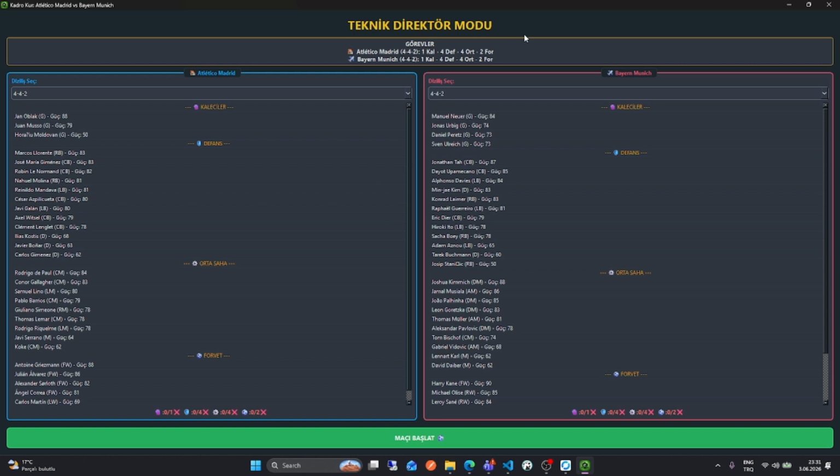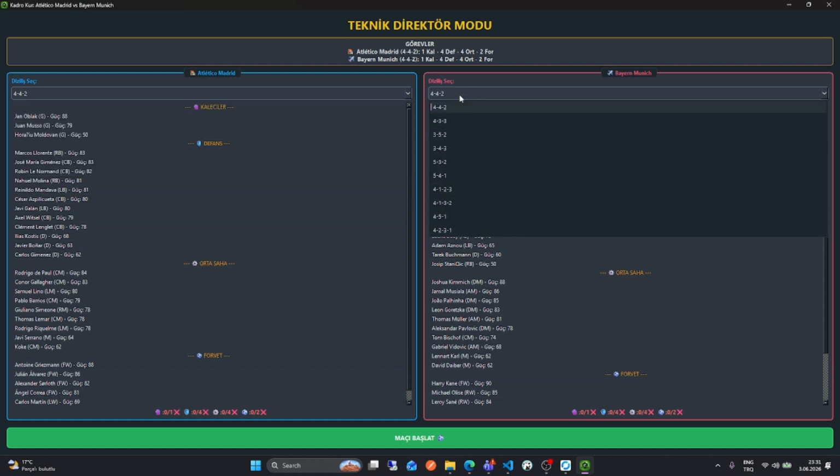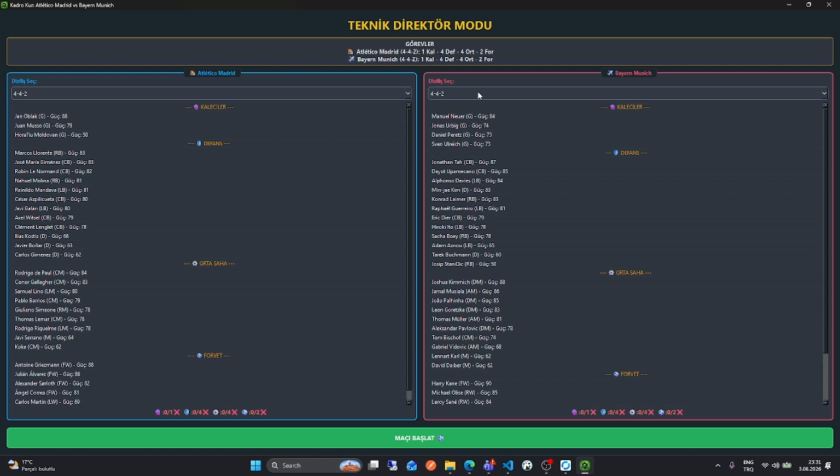Then we continue. In this picture, everything is here. You're going to ask why? Because the lineup is the most important thing in football. You can see not all of the lineups are here, because Atletico Madrid doesn't have a defensive midfielder in this team. Bayern Munich has a defensive midfielder, so they can choose 4-1-2-3 or 4-1-3-2. Atletico Madrid can't do that because they don't have a DM.